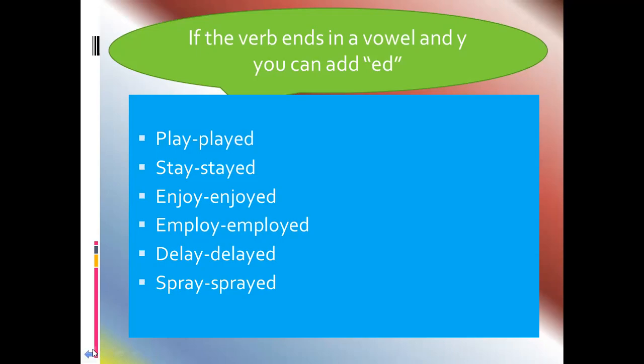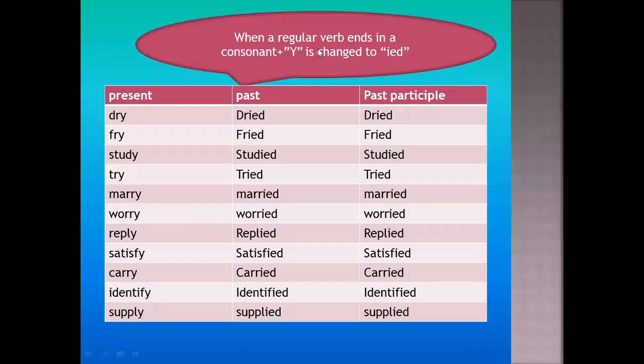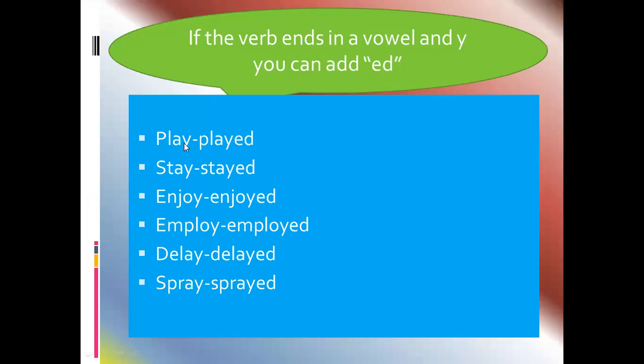So here again, regular verbs ending in a consonant plus y, we have to remove y. Here, the verb ends with vowel plus y, so in such a situation we add only ed.